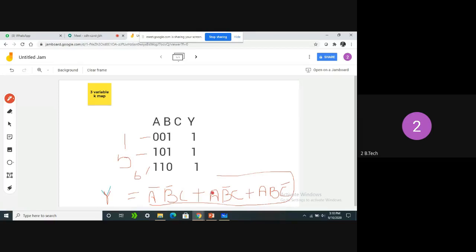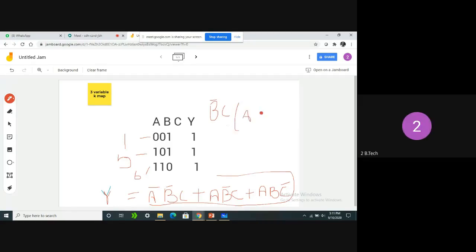See here, in these two equations, A bar B bar C and A B bar C. So B bar C is common, so we can separate B bar C. After separating B bar C, what are we getting? A plus A bar.